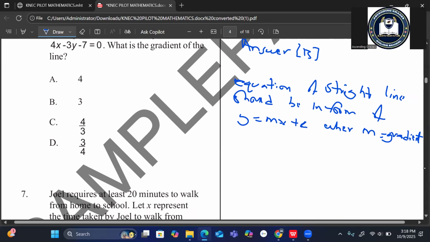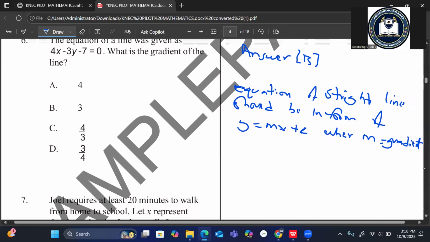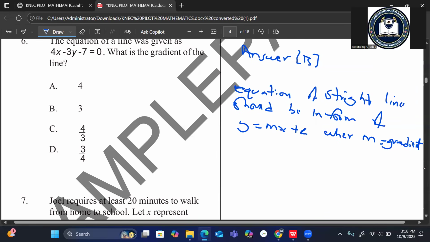So in our case, we will rewrite our equation in the form y is equal to mx plus c, whereby we are left with y on one side and the other figures go to the other side. Our equation is 4x minus 3y minus 7 is equal to 0. Take the 3y to the other side, it becomes minus 3y.